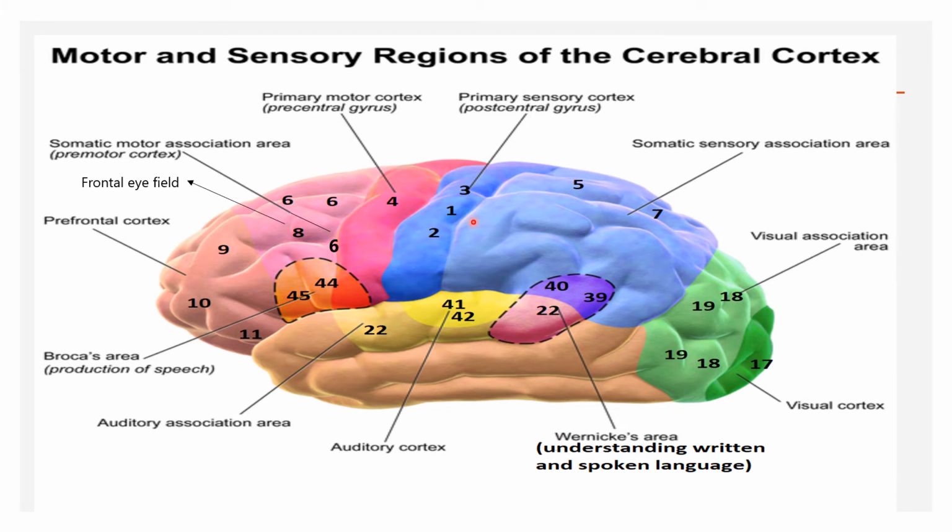Next we see the postcentral gyrus in the parietal lobe, having areas 3, 1, 2. These are the primary sensory area. Appreciation of all exteroceptive sensations, touch, pain, temperature, and proprioceptive sensations like sense of posture, muscle, pain, joint, occurs in this area.